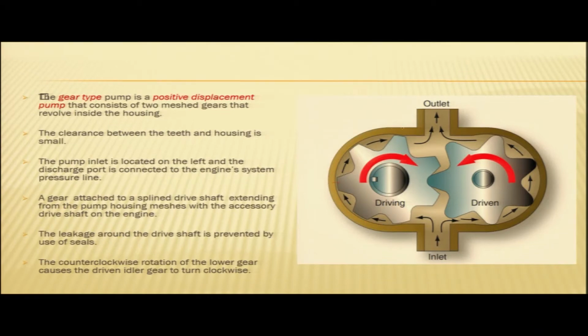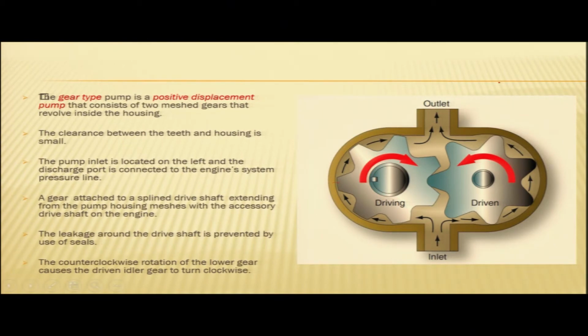This is your housing. Inside the housing, two gears are revolving. The clearance between these teeth and the housing is very small. The pump inlet is located on the left and the discharge port on the other side. So this is your pump inlet and this is your pump outlet. This pump outlet is connected to the engine system pressure line.